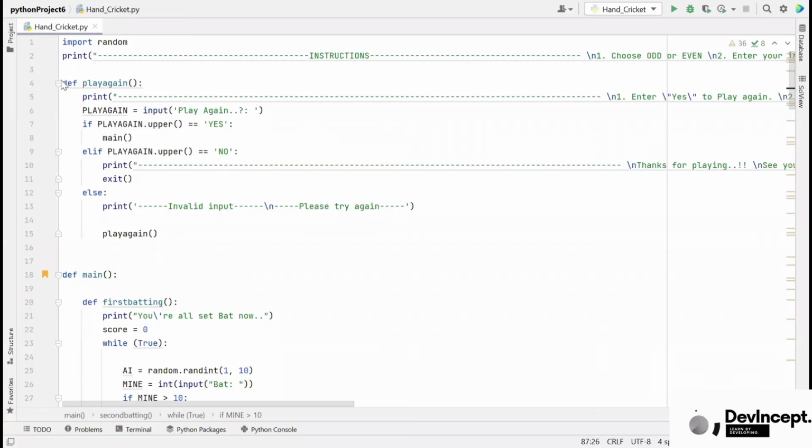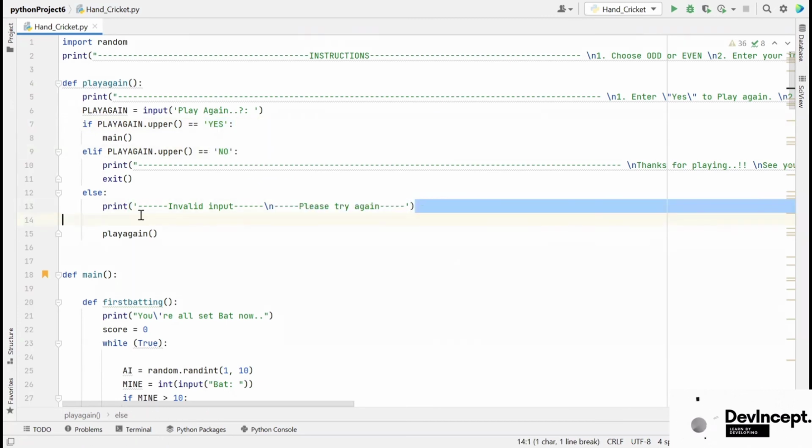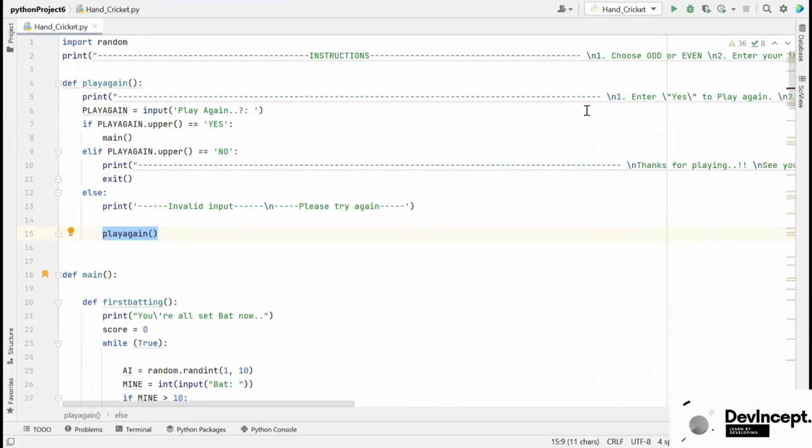Finally, if you want to continue to play, then the play again function comes. If you choose yes, you can play again. If you choose no, it will exit. Any invalid input will ask again to choose yes or no. Let's compile and see the output.